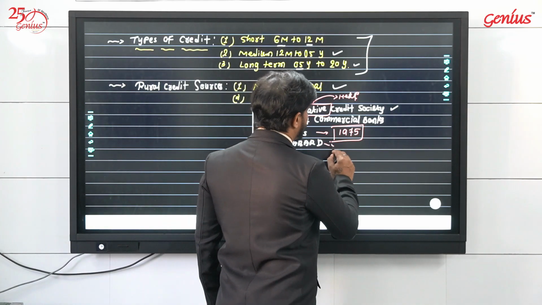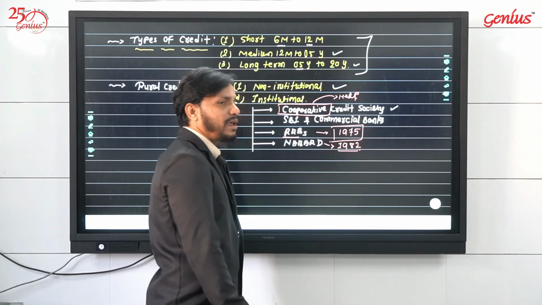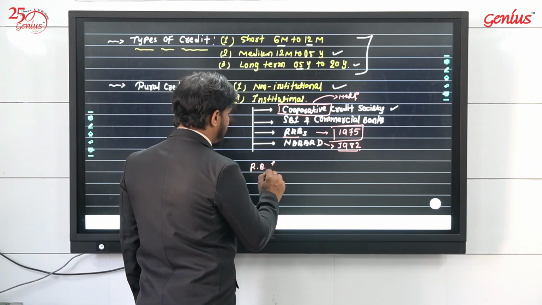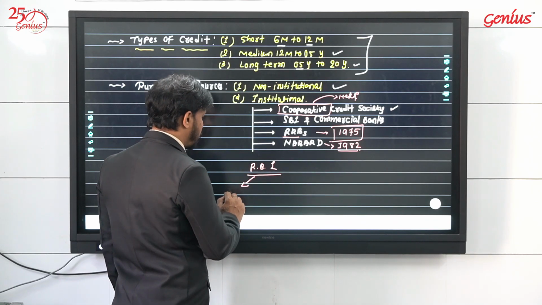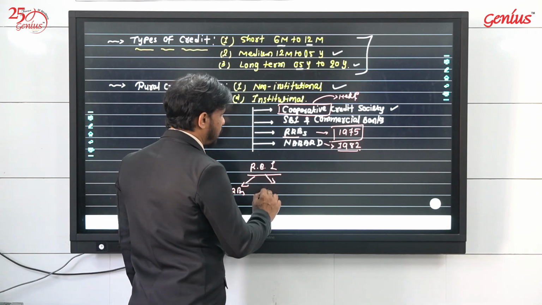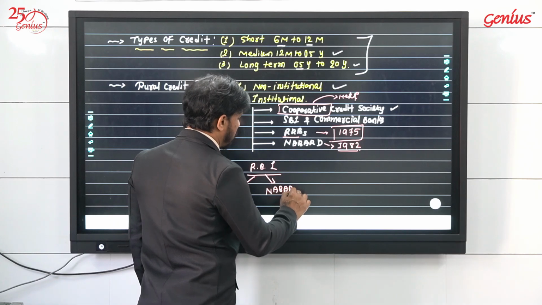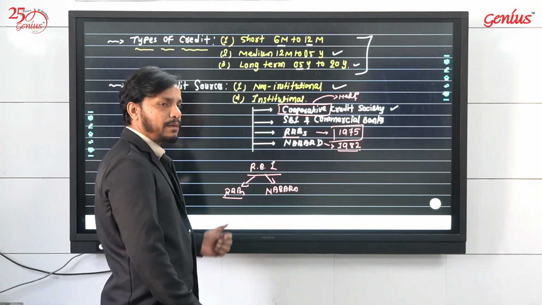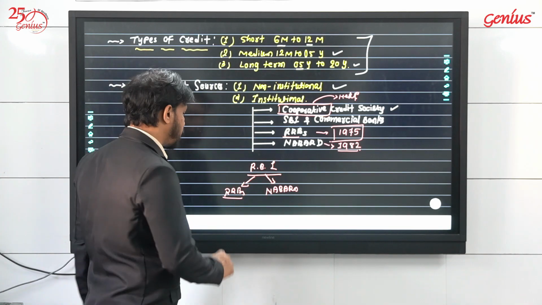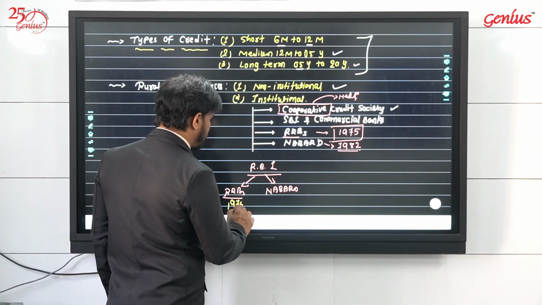And NABARD. NABARD was also set up by the RBI. So RBI has set up two main organs for the farmer: one is RRBs and the other is NABARD. They were set up with different motives and at different times.